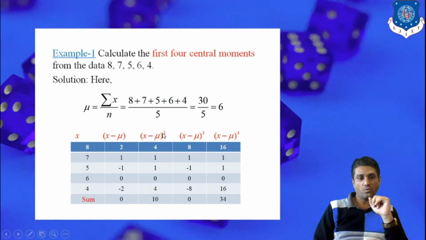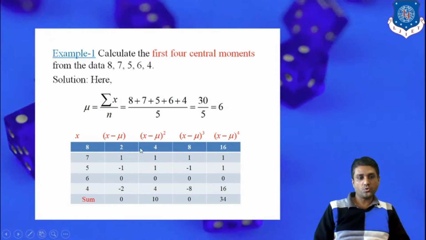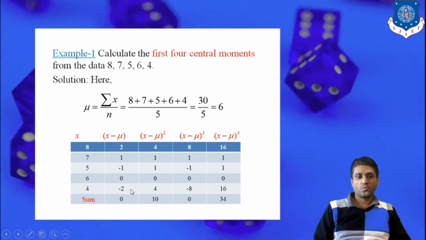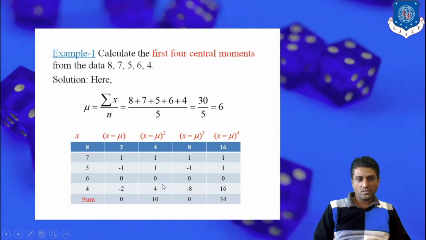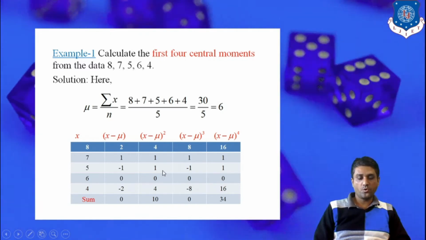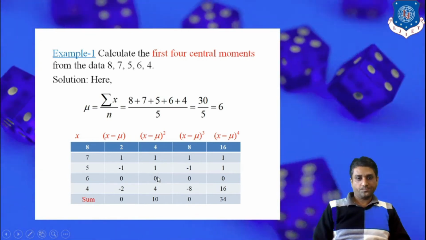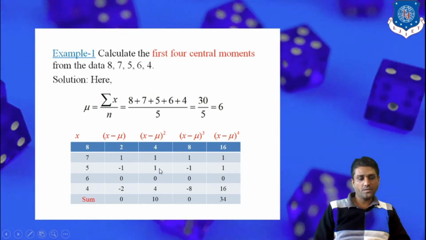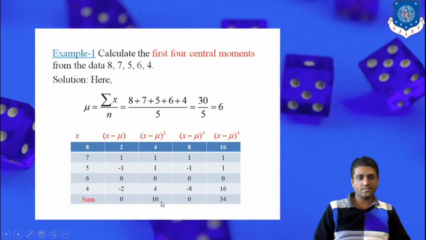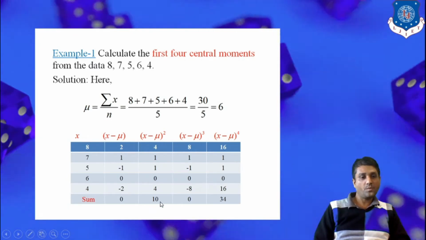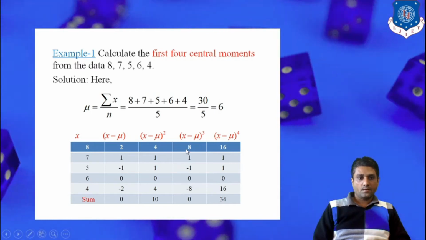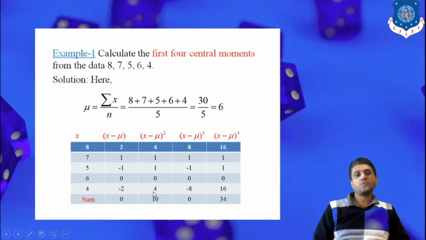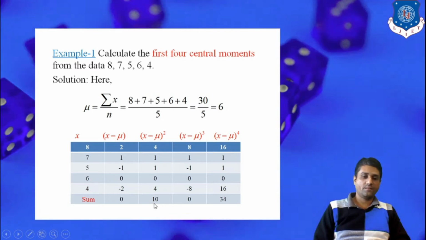Similarly, here we find the square of this particular column. That is 2 square is 4, 1 square is 1, square of negative 1 is 1, square of 0 is 0, square of negative 2 is 4, and then we find the sum. 4 plus 1 is 5, 5 plus 1 is 6, 6 plus 0 is 6, 6 plus 4. So yes, we arrive at 10, exactly, the sum of x minus mu square is 10.